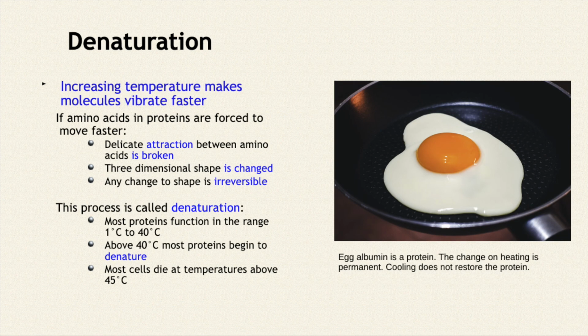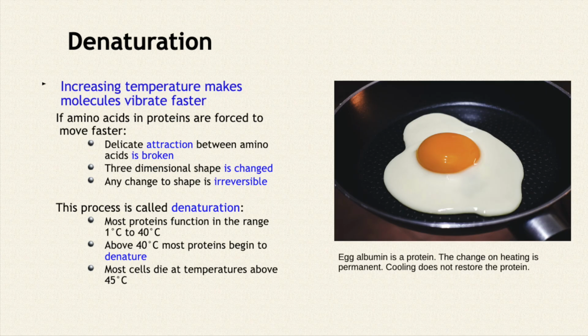Okay? Good. So the last thing we need to learn about this is denaturation. So basically that's what happens when you heat a protein up. It loses those fine connections, those very loose bonds that hold the protein together. As long as the protein's fine, as long as it's got the right conditions. But if it gets hot, temperature causes molecules to move faster. It breaks those bonds, right? And you can see this with an egg.